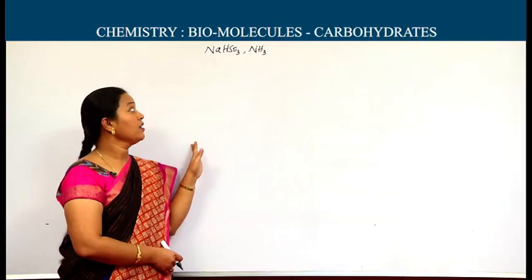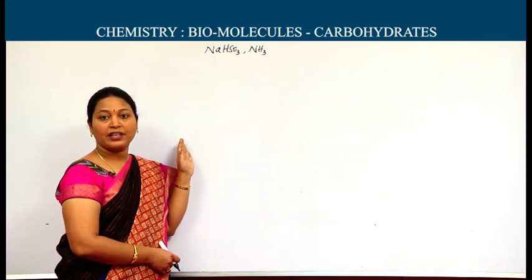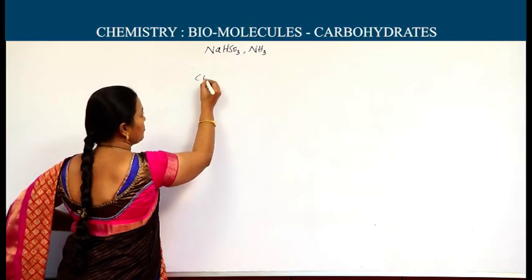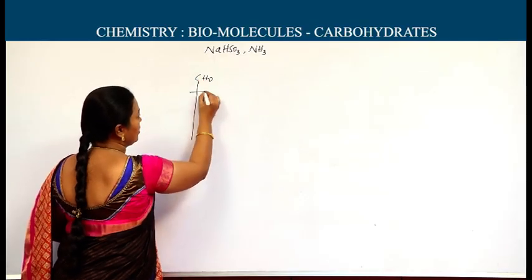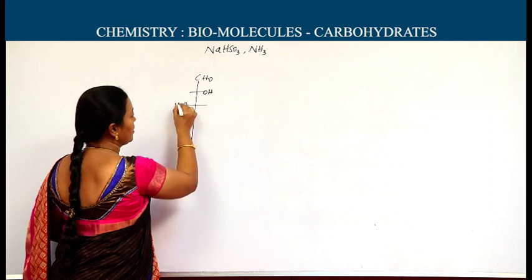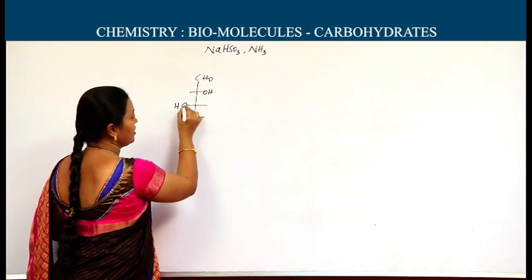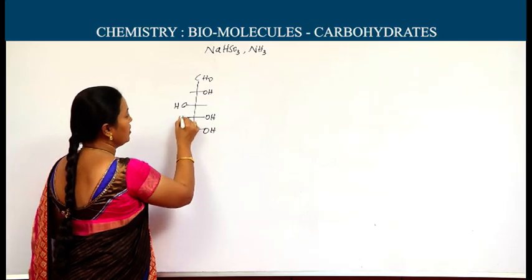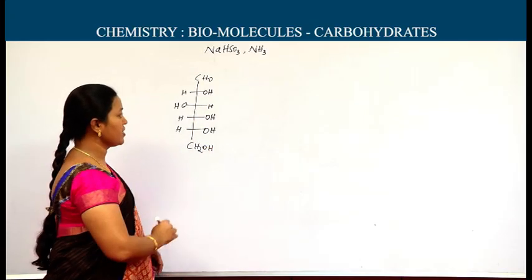So, we will write closed structures, nothing but ring structures, for the glucose. Now, I am writing ring structures for the glucose. It is the open chain. It is simple to remember: C2 with OH right side, C3 with OH left side, C4 and C5 OH groups are on right side. It is the open chain structure.